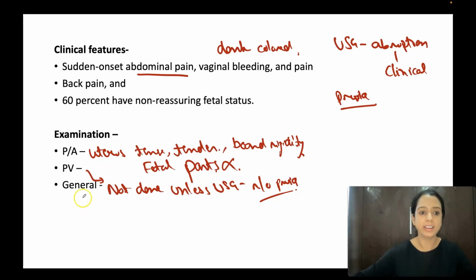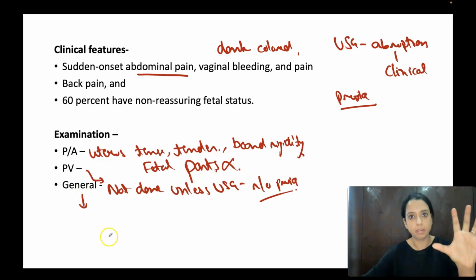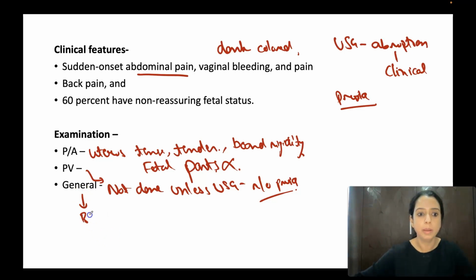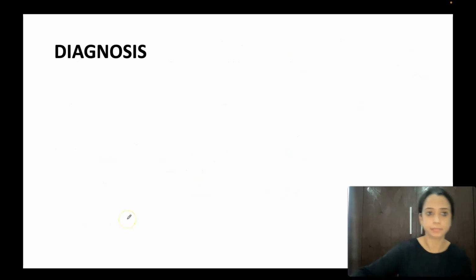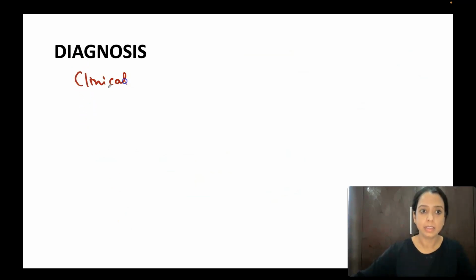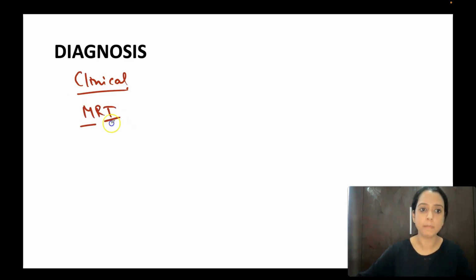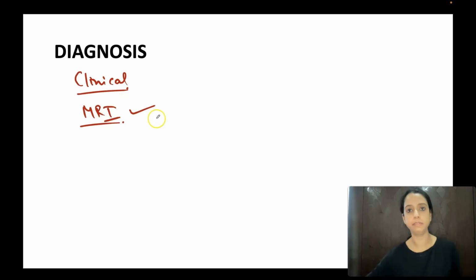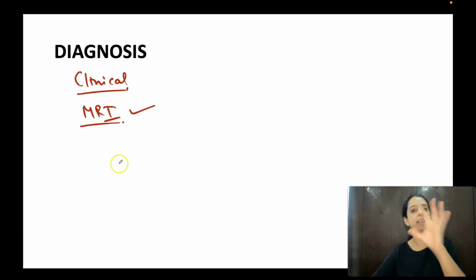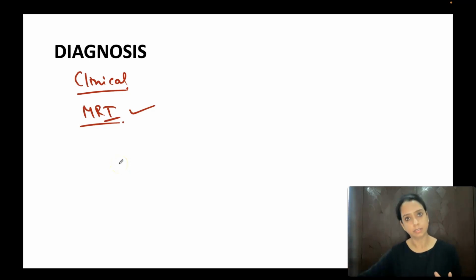Right? You also do some general examination since you don't know how much blood might have been lost. You will do BP, blood pressure and all these things. You will do a general examination. Okay? Diagnosis. I told you diagnosis is very much clinical. Ultrasound does not show you abruption. One investigation that can still show abruption is MRI. MRI is very sensitive for abruption. But generally you don't need that because clinical diagnosis is sufficient enough.